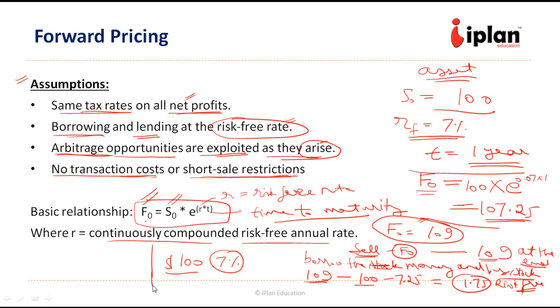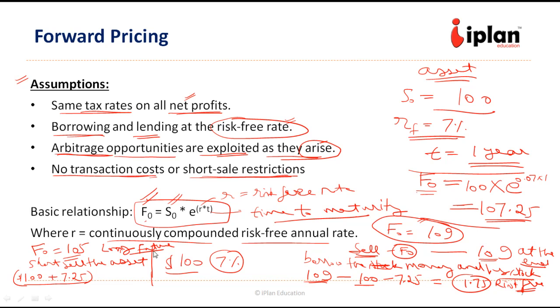Similarly, if the forward price is 105, then the person should take a long position in the forward and short sell the underlying asset. When the person short sells the asset, he receives $100 immediately, that is the price, and he invests these $100 at the continuously compounded risk-free rate, so that at the end of 1 year, he receives $107.25.